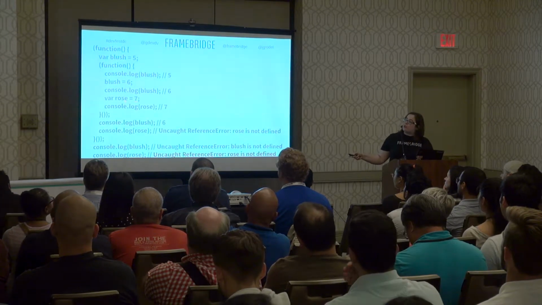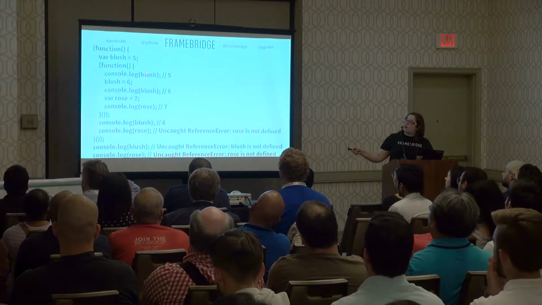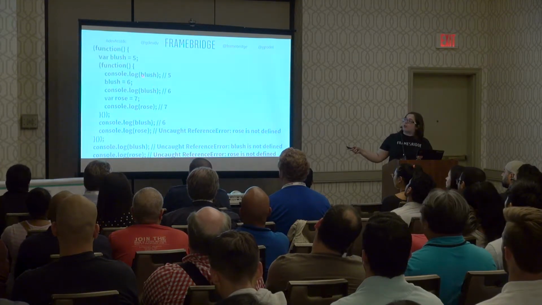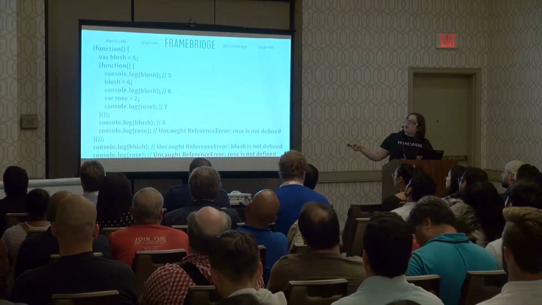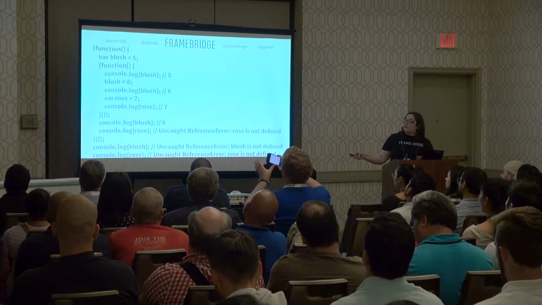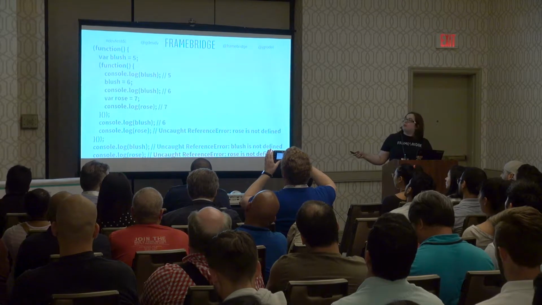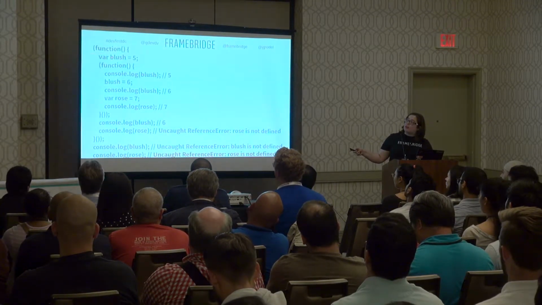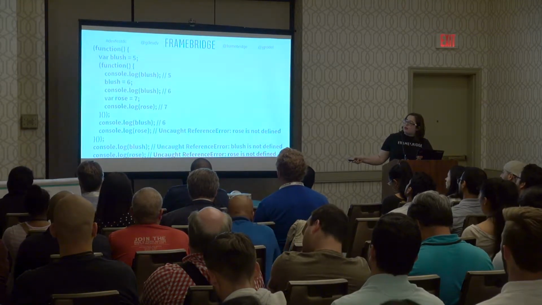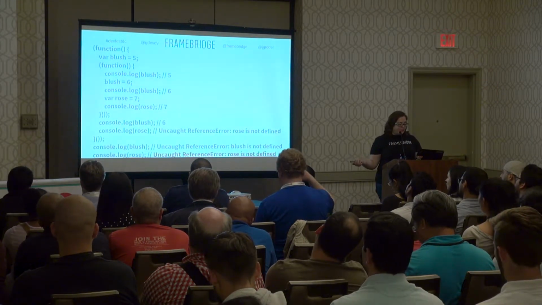So what's happening here with rows is we've set rows up in this innermost function with var. So we have a var rows equals 7. That rows is only going to be available to us inside this function and functions inside of that function, so child scopes. But it is not going to bubble up into the higher level scope. And so I can use rows just fine in here, but when I come out, I'll get that JavaScript error because it's no longer available to me. With blush, I've set up var blush here, so it's available to me throughout this function, but it's not going to be available to me when I come out of it down here. And that's why we get that JavaScript error at the very end.